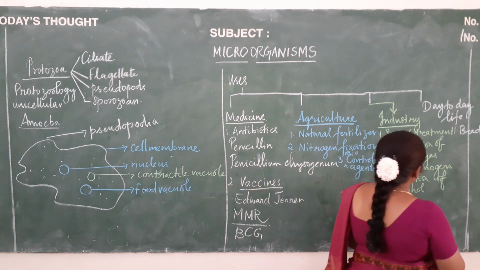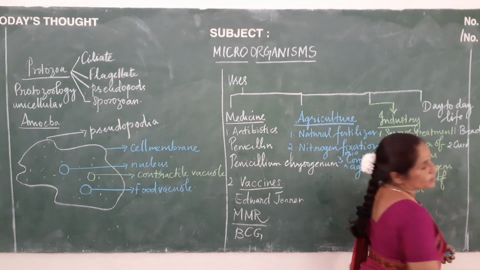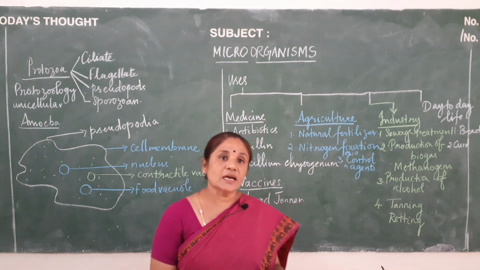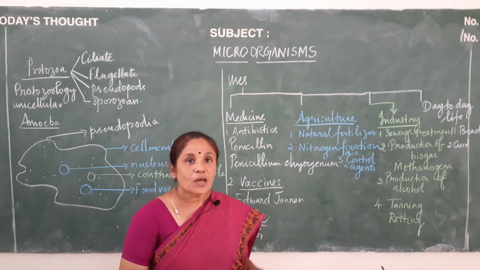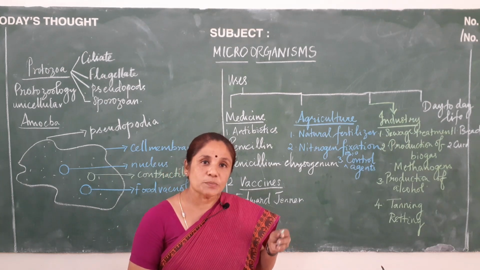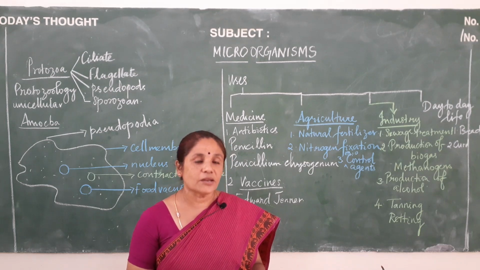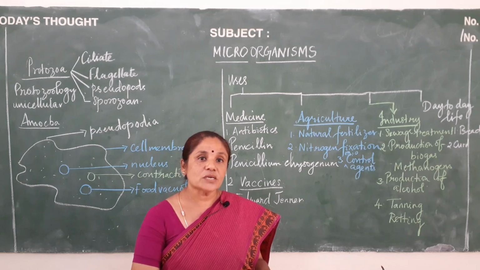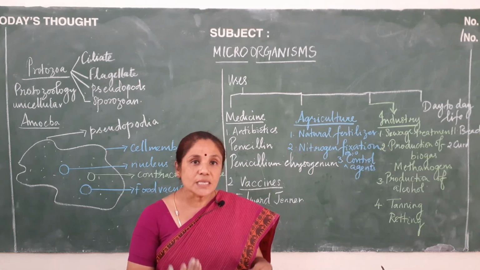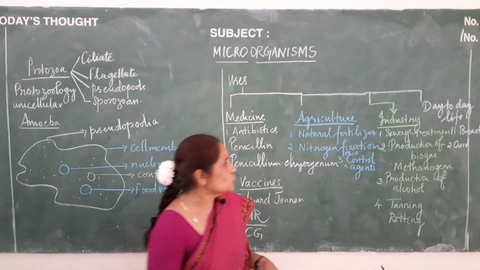And the second will be preparation of curd and cottage cheese. What's happening here? Lactobacillus is a bacteria which acts upon the milk. When milk is acted upon by lactobacillus, the lactose which is present in the milk is getting converted into lactic acid. That means milk is turning sour or milk is converted to curd. This curd, when it is processed, is converted into cottage cheese.